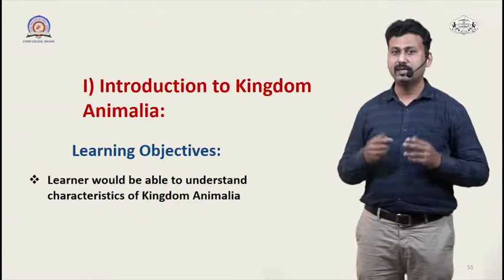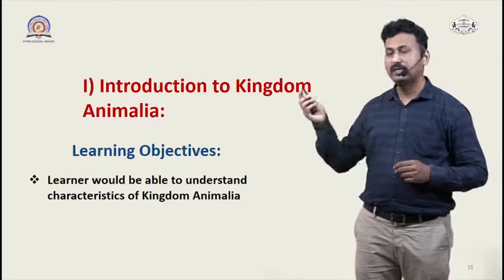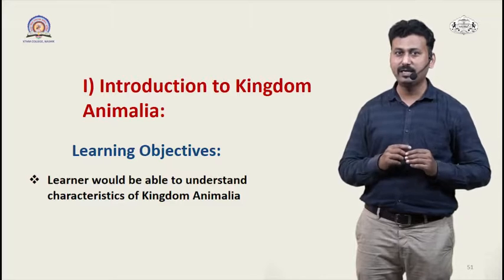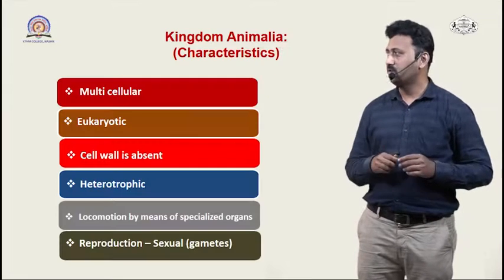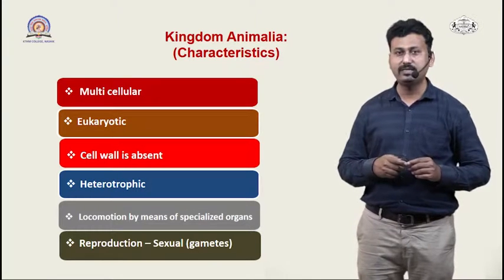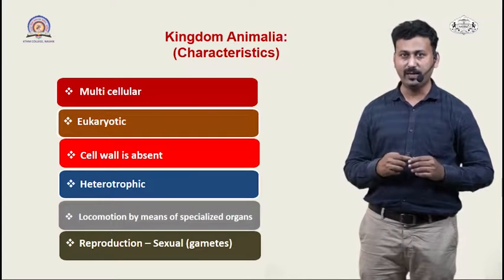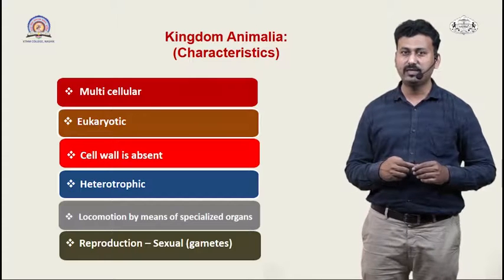So let's conclude today's lecture with the final part of today's discussion, that is introduction to the kingdom Animalia. This is the fifth kingdom in the system which was proposed by R.H. Whittaker. After completing this, the learner should be able to understand the basic characteristics of the kingdom Animalia and the different groups which are present in Animalia. So let's first study the basic characteristics of the kingdom Animalia.